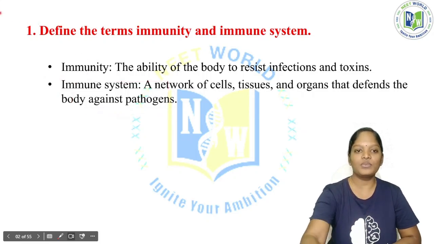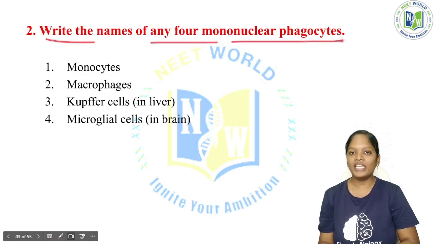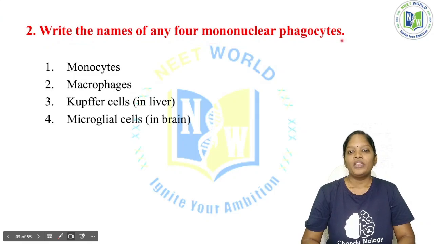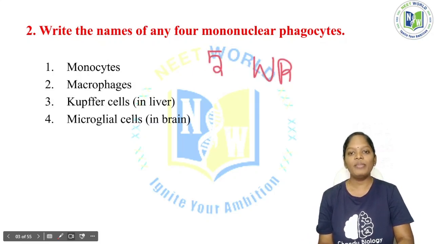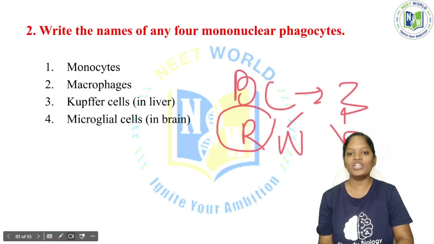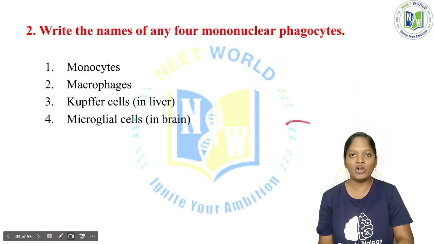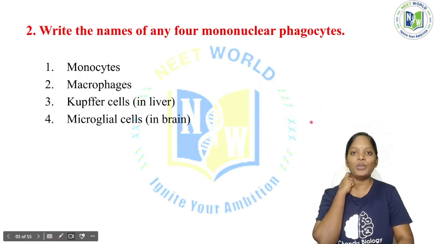So this is the first question, and the second question will be, write the names of any 4 mononuclear phagocytes. You should know that we have 5 different types of WBC. In the blood we have 3 different types of blood cells: RBC, WBC and platelets. RBC carry oxygen with the help of the pigment hemoglobin, and the platelets are involved in the blood coagulation process.